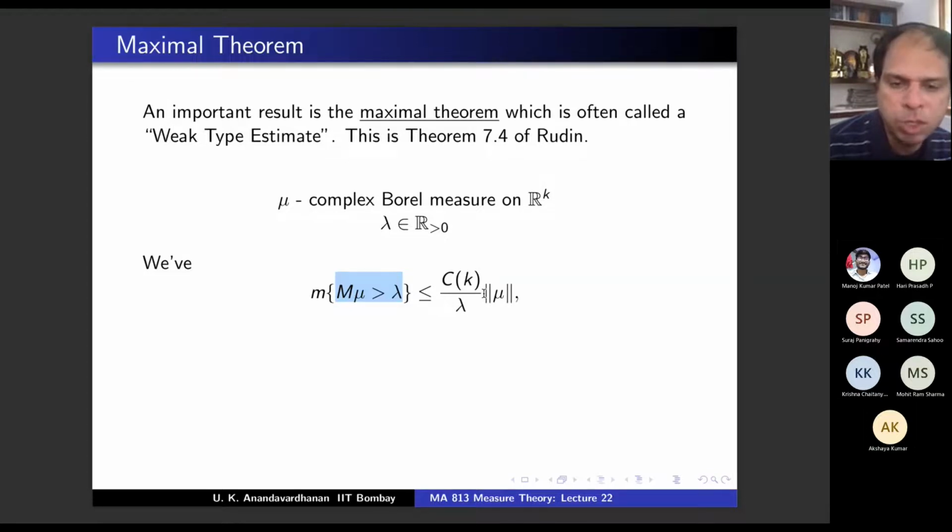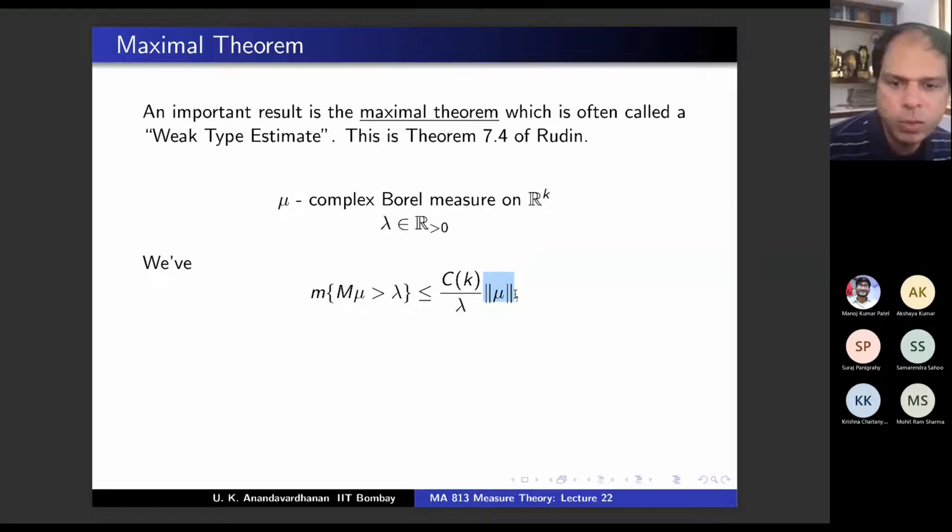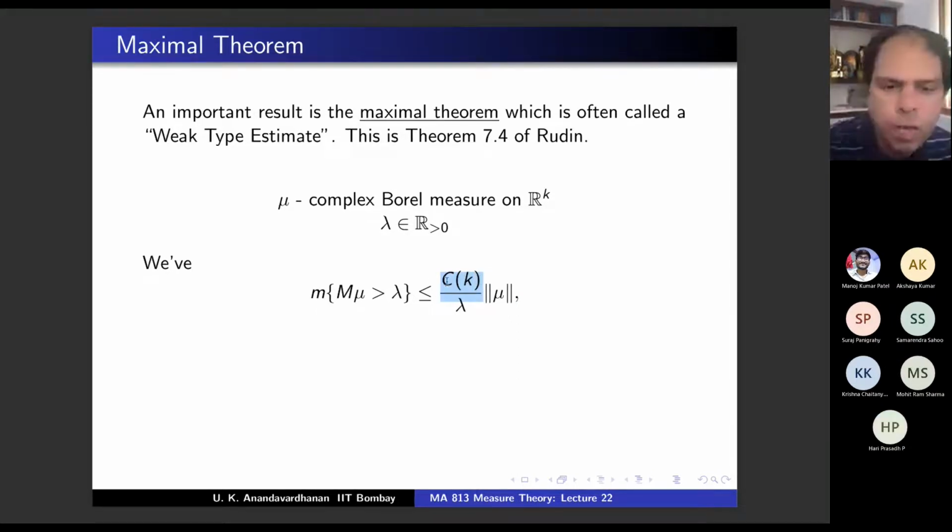An important result, pay attention. This is the norm of mu, and the lambda that you have fixed, right? Mu is coming here, mu is coming here. Lambda is coming here, 1 by lambda is coming here. And what is C_k? What is k? There is no k on the left hand side? Yes, because this is a Lebesgue measure on R^k. So what should be C_k?